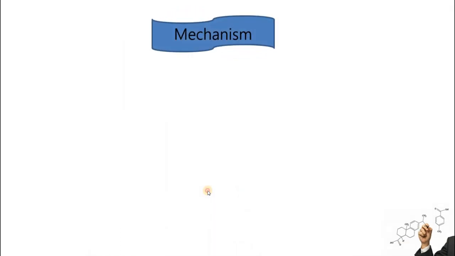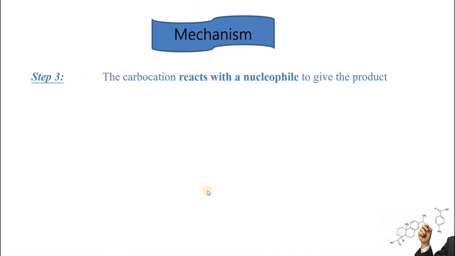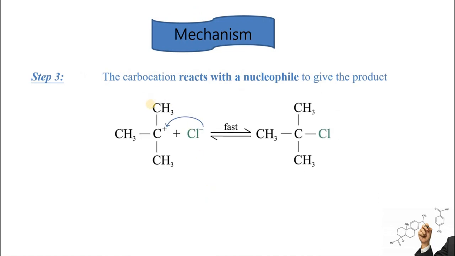In the last step, the chloride ions, or halogen ions, the nucleophile, will react with the carbocation and the product will be formed. Again, this is a fast step because it involves ions. The chloride comes from the hydrogen halide you took in the beginning. Hydrogen was utilized in step 1, and the chloride is utilized in step 3.